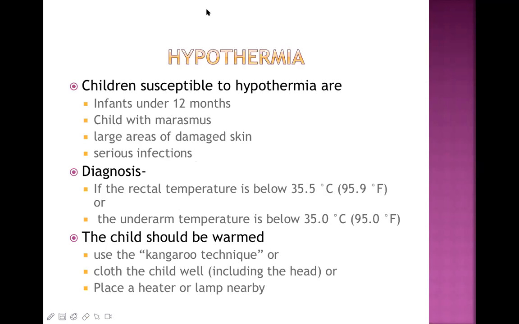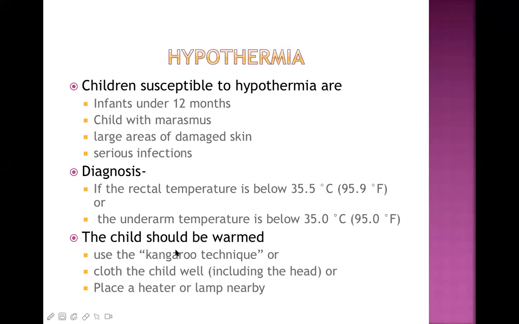Regarding the diagnosis, we need to measure the temperature, and temperature measurement is done by different routes. One is rectal temperature, another is axillary temperature, which is called underarm temperature. So rectal temperature, usually if it is taken, it shows less than 35.5 degrees centigrade, and underarm temperature is less than 35 degrees centigrade. Then we diagnose hypothermia.